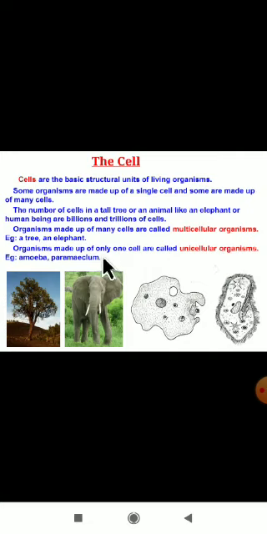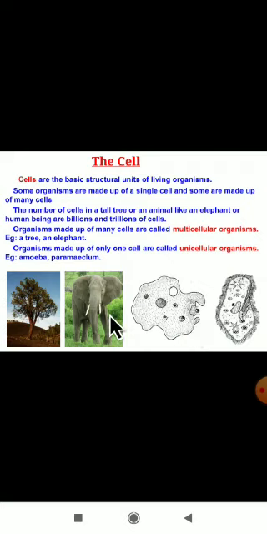Examples of unicellular organisms are amoeba and paramecium. Here the picture of an amoeba is shown. This amoeba has only a single cell in its body. This paramecium is also an organism. These living organisms, amoeba and paramecium, have a single cell in their body.